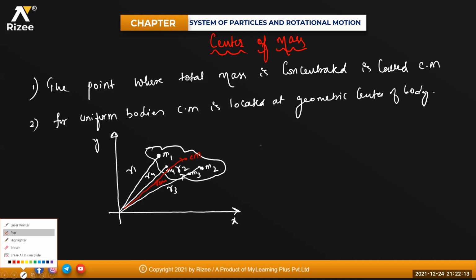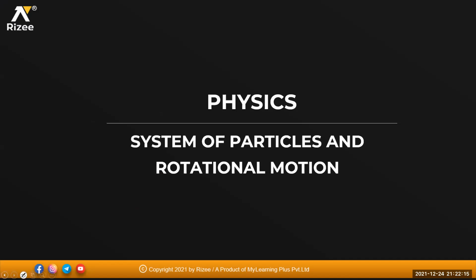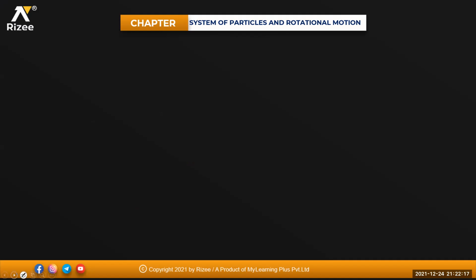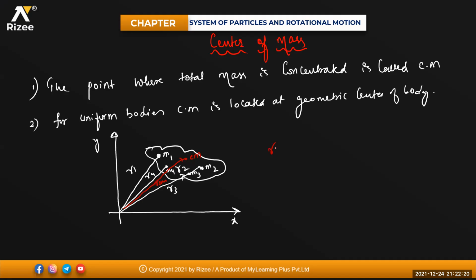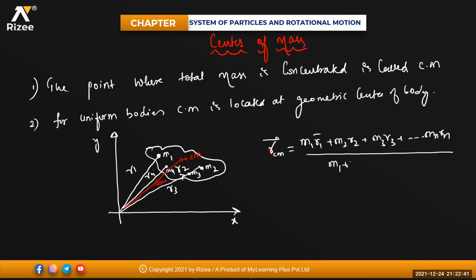Okay, so for this one, RCM bar can be written as M1 R1 plus M2 R2 plus M3 R3 plus so on up to Mn Rn divided by your total mass, that is nothing but M1 plus M2 plus M3 plus so on up to Mn.